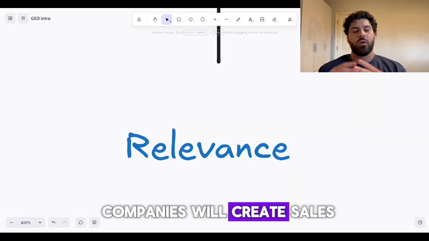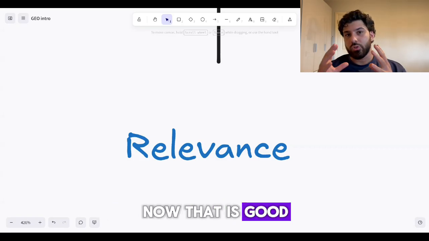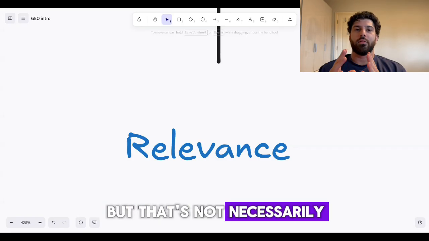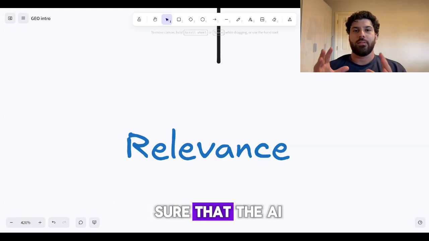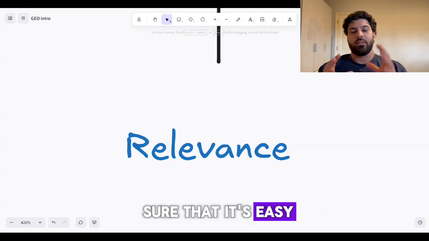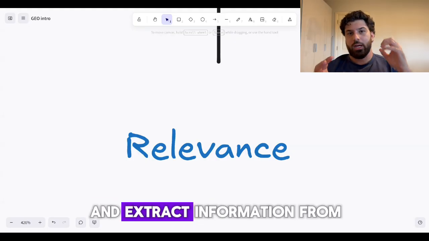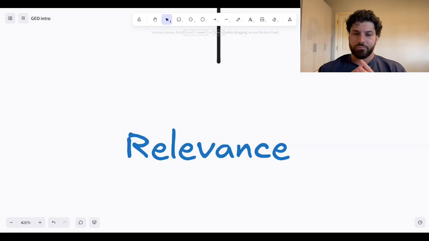So a lot of companies will create sales, persuasion, and storytelling related content. Now, that is good for a specific part of the funnel, but that's not necessarily good for AI, SEO, or GEO, because we want to make sure that the AI can easily understand what we're writing about and explaining, and make sure that it's easy for it to parse and extract information from. So it's very top of funnel and very informational content, right?